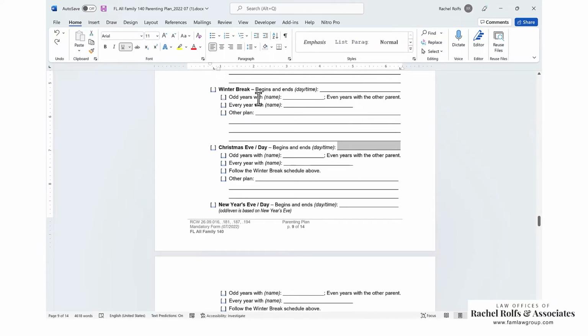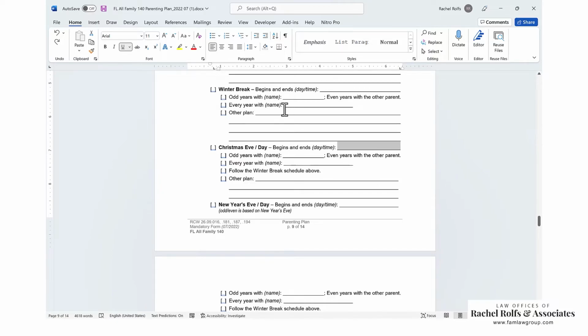So if parent one has odd years for the whole break and parent two has odd years for Christmas Eve, Christmas Day, parent one is going to give the child to parent two for Christmas Eve, Christmas Day, then they go back to parent one for the rest of the break. That's one option if you do these separately. If you just incorporate these into this, then whatever you put for this is the plan for the whole break.